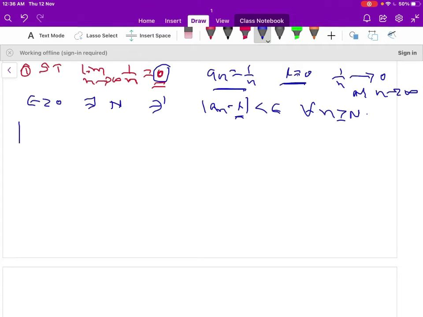Now we consider modulus of a_n, that is 1/n minus 0, for any epsilon, that is arbitrary, given by us.